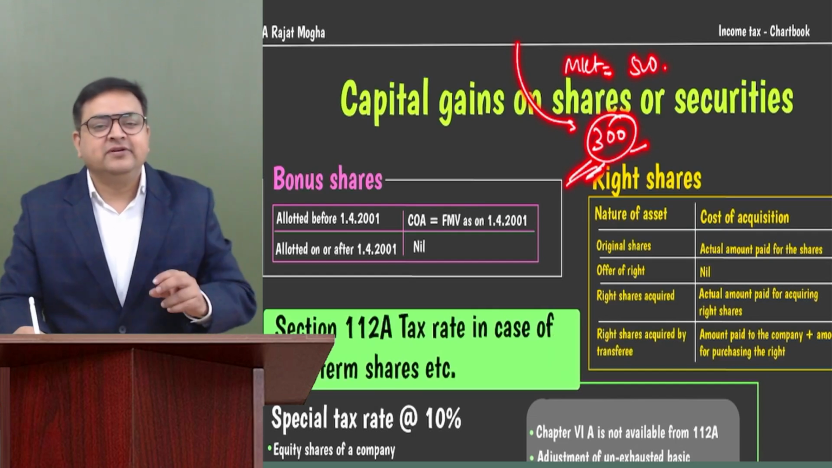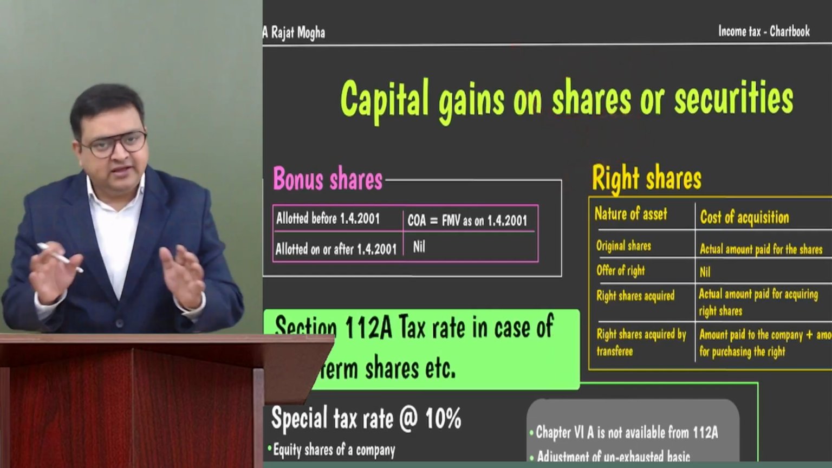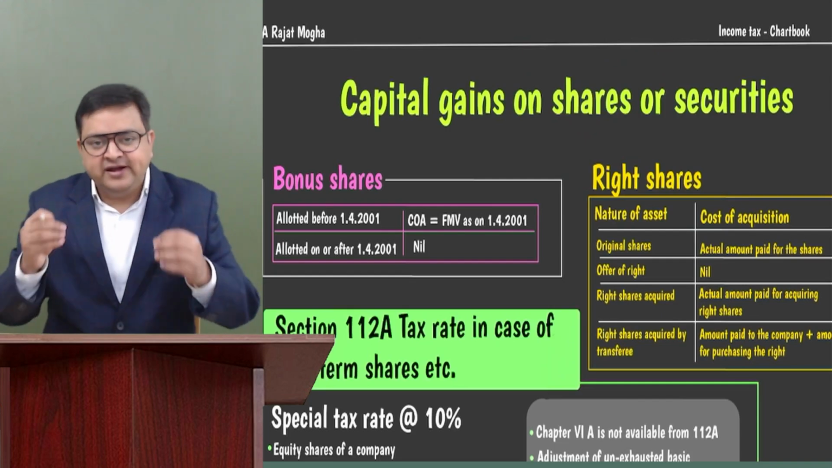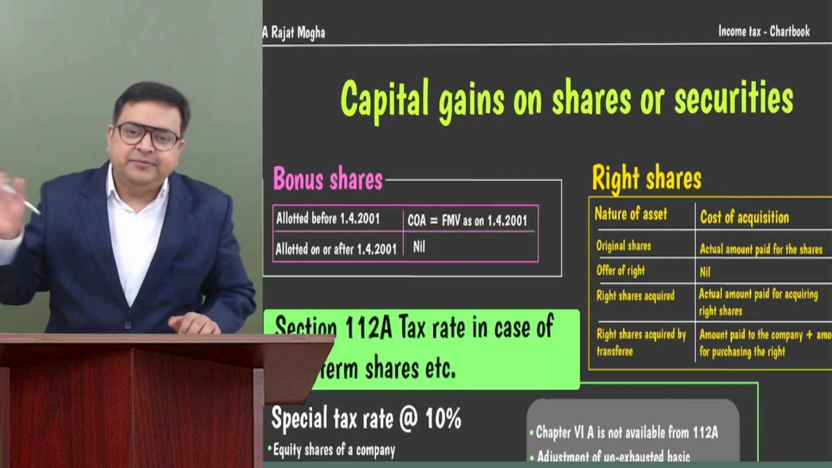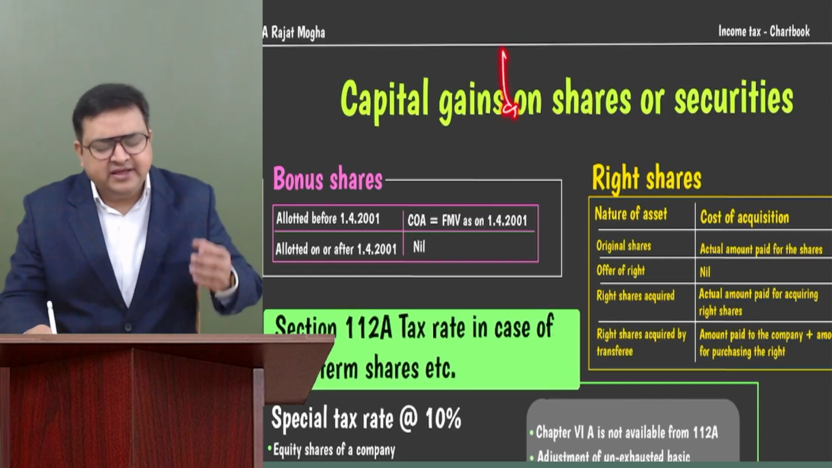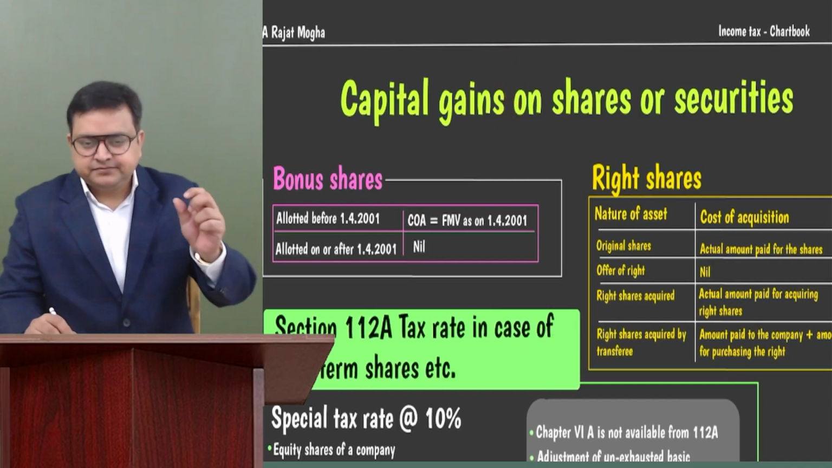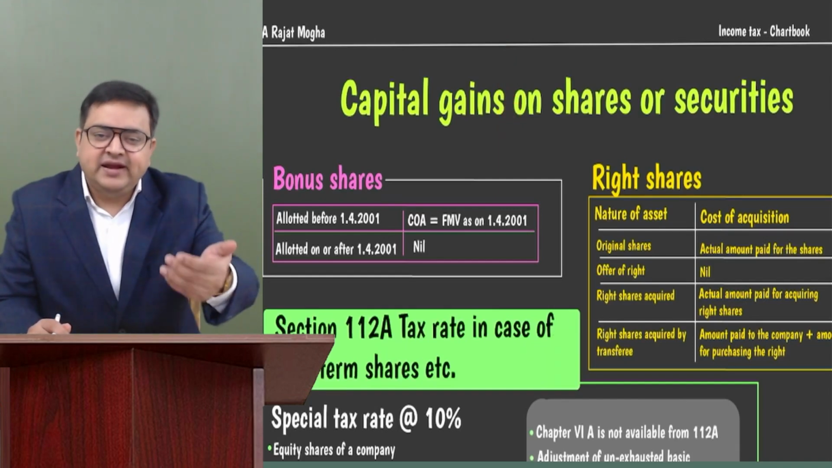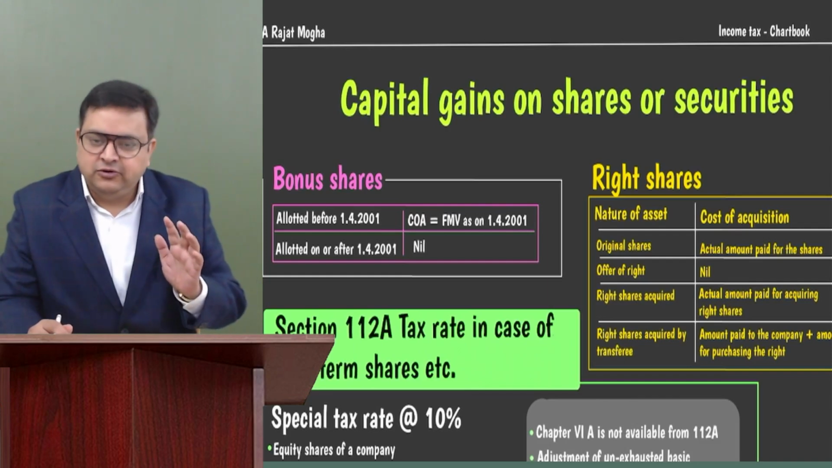Let's say the original shareholder says, okay, I'm not taking these shares. Let me renounce this right in some other person's favor. He's transferring his right to some other person, who has been given the right to purchase this number of shares, but he is not purchasing it. He's transferring his right. So whenever this right is transferred, capital gain will also arise.